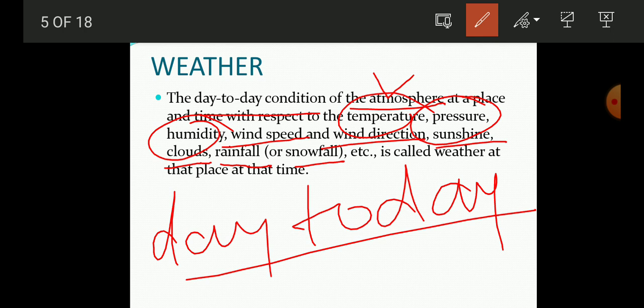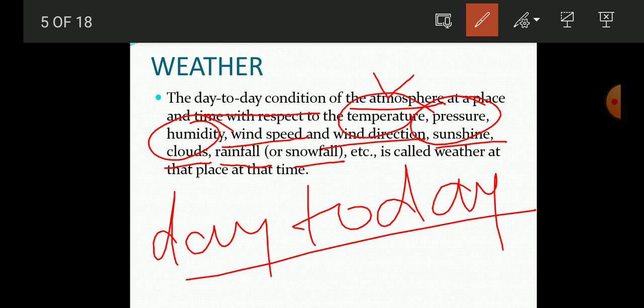This is because when the earth or an area gets hot due to the presence of sunlight, the heat is emitted again and goes back from that area, and it takes some time.